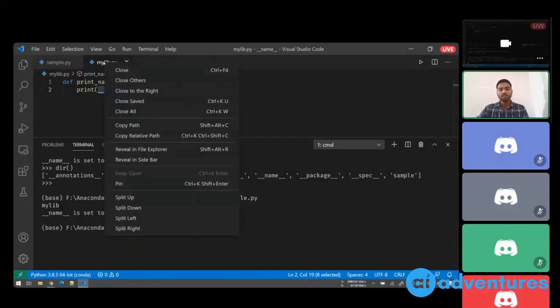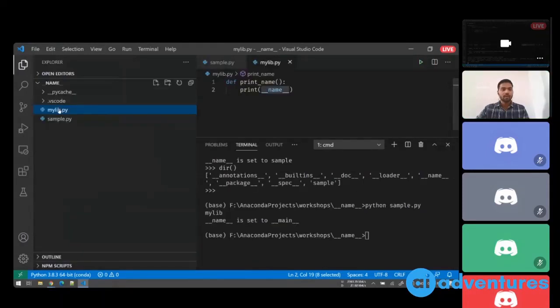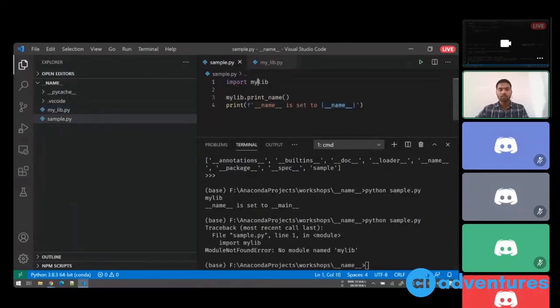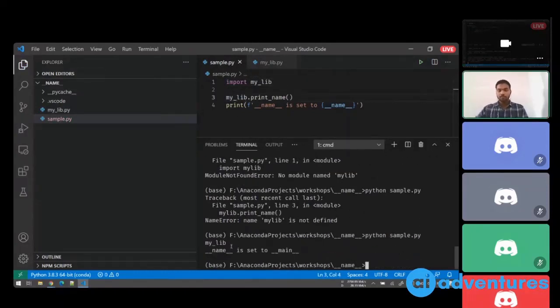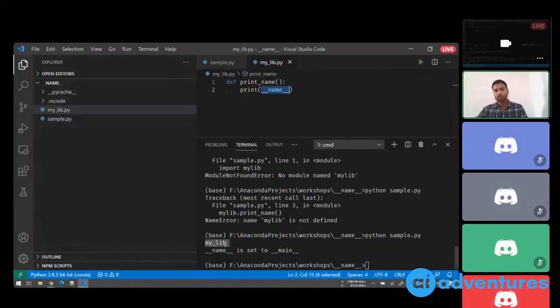I can simply rename this to, say, mylib, and I have to update the import. Now you will see that again the file name is printed without .py.